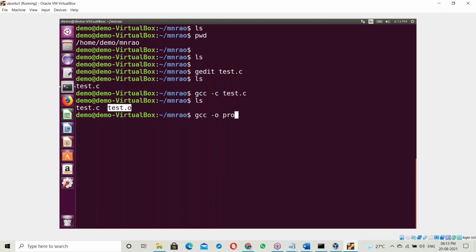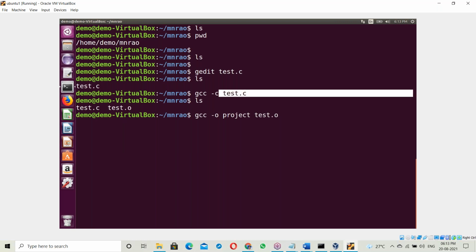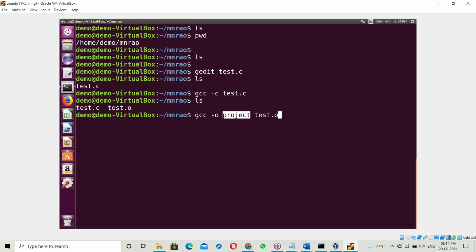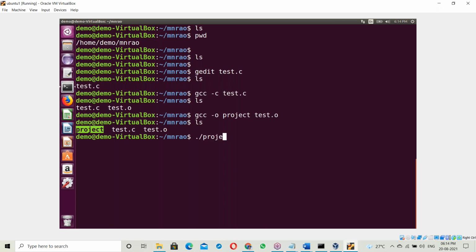So the exe name can be anything. Now test.c is converted finally into an exe file. Test.c compiles, and if there is no compilation error, it generates one object file, test.o. Now that object file is converted into exe format. Finally the project exe file is created. Now we execute the project exe file.